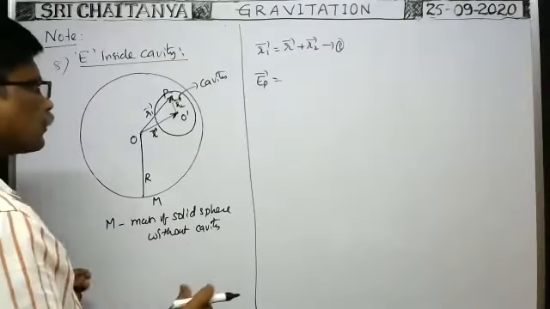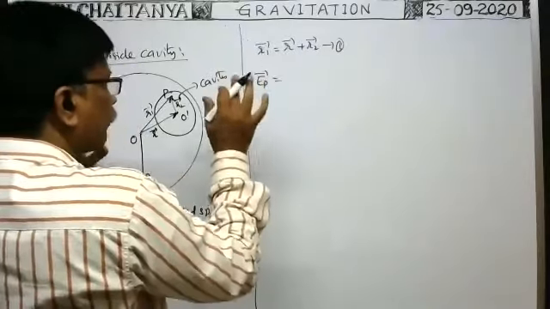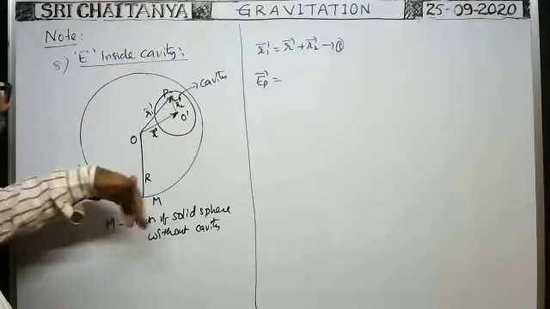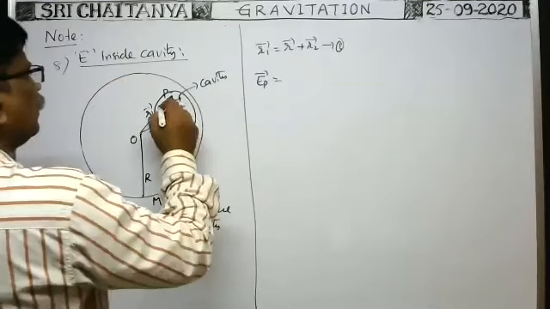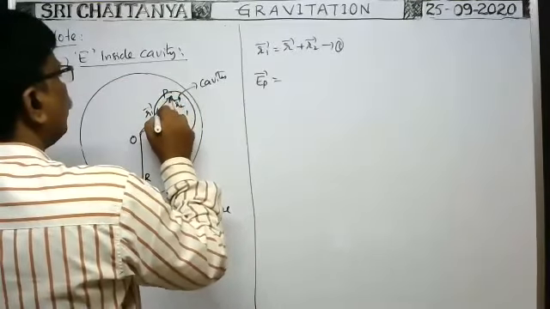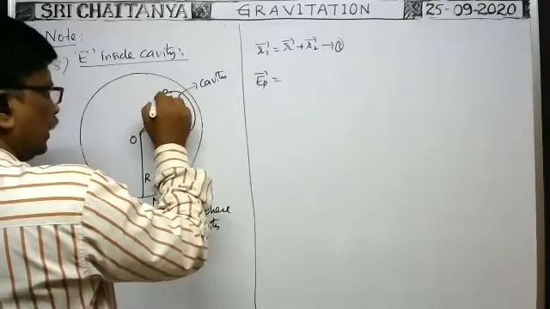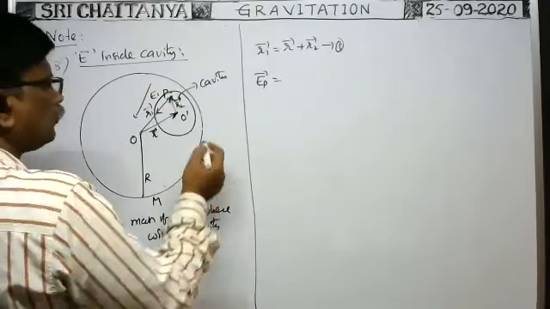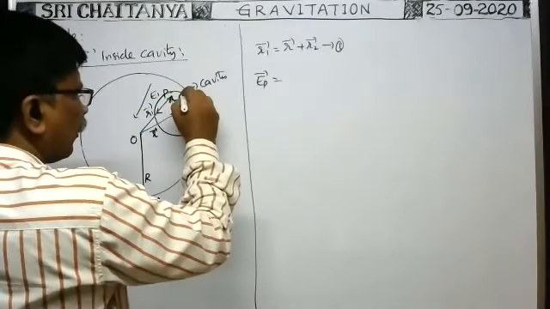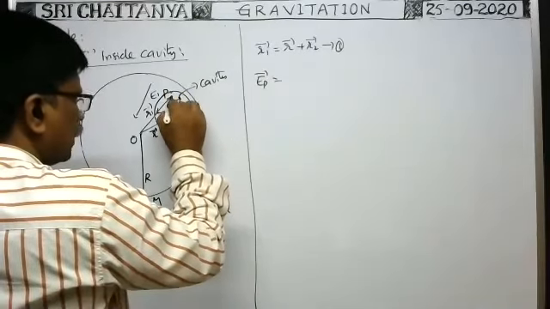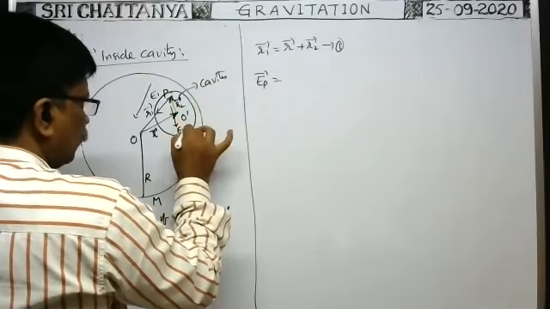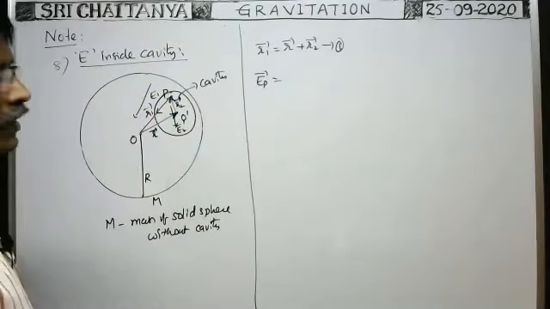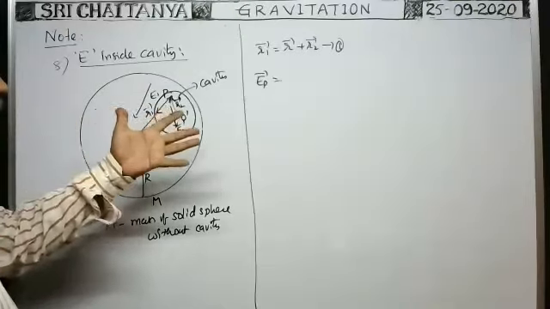Right. You see why we have to express in vector form only. What is the reason? The intensity of gravitational field at this point due to the entire solid sphere is, say, E1. E1 is in this direction. Due to the cavity at this point, the intensity of gravitational field is in this direction. That is, say, E2 bar. As they are in different directions, I am writing in vector form. If both are in the same direction, we need not write in vector form.